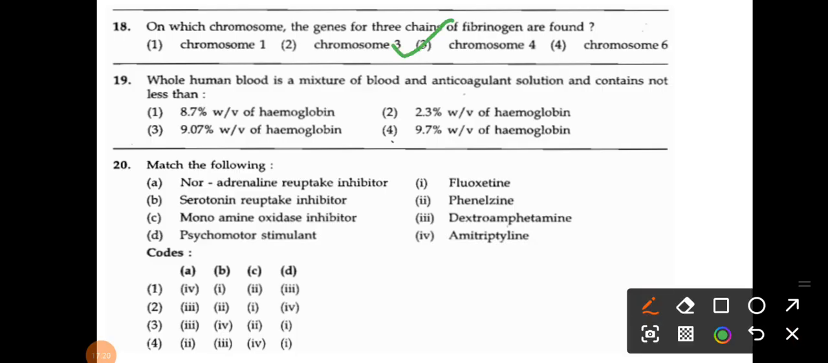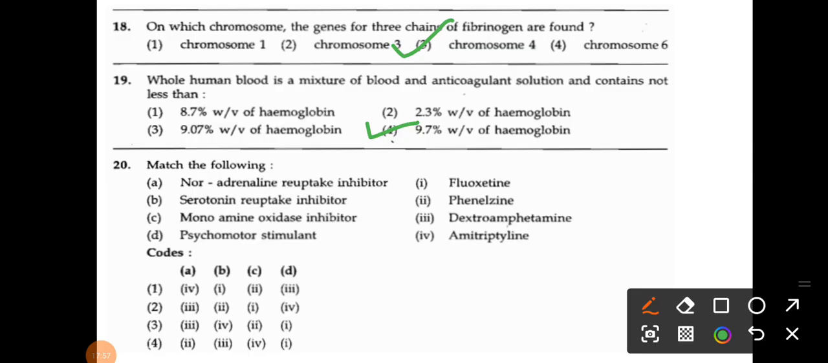Okay. So the next, whole human blood is a mixture of blood and anticoagulant solution and contains not less than, right? So 8.7% hemoglobin, 2.3% hemoglobin, 9.07% hemoglobin and 9.7% hemoglobin, right? So please don't get confused between 9.07 and 9.7, because all the options they have given are in weight by volume only. Okay, so question number 19, the correct answer is 9.7 weight by volume of hemoglobin.